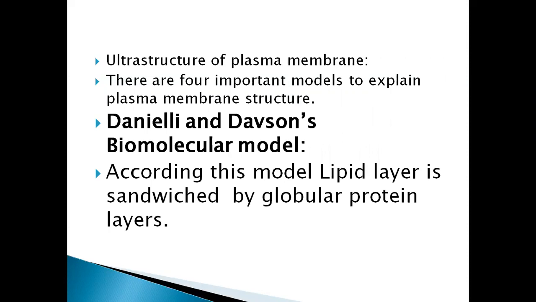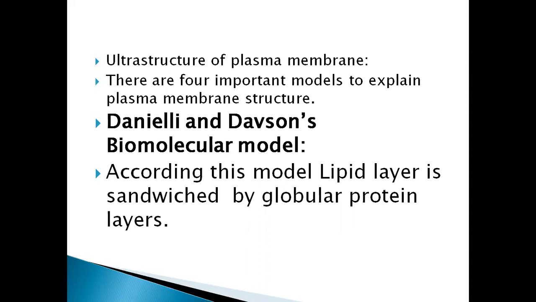Next, ultrastructure of plasma membrane. There are several theories to explain the ultrastructure of plasma membrane, but four important models explain the plasma membrane structure. These four are the Danielli and Davson's bimolecular model, Robertson's trilamellar model, Hailer and Hoffman's micellar model, and Singer and Nicolson's fluid mosaic model.